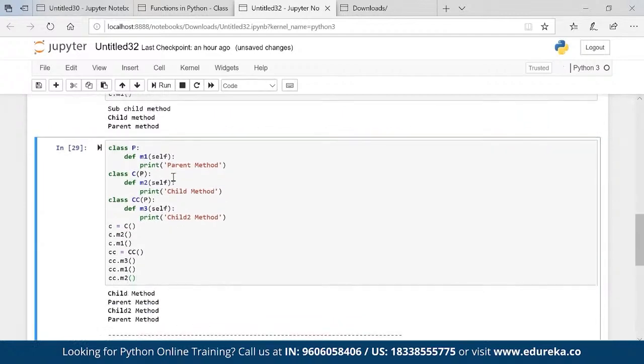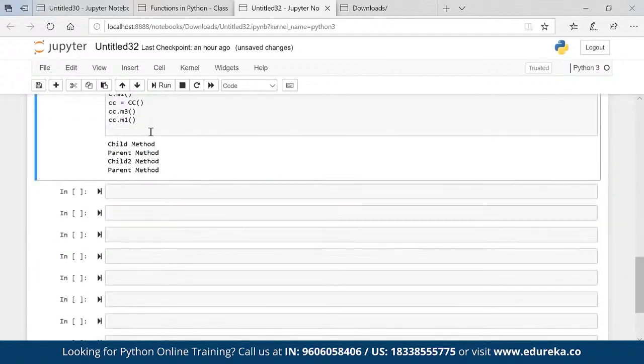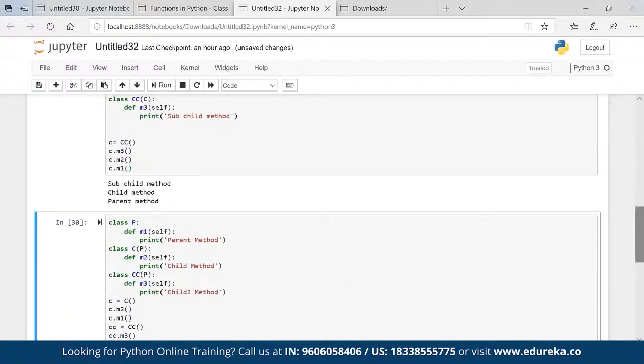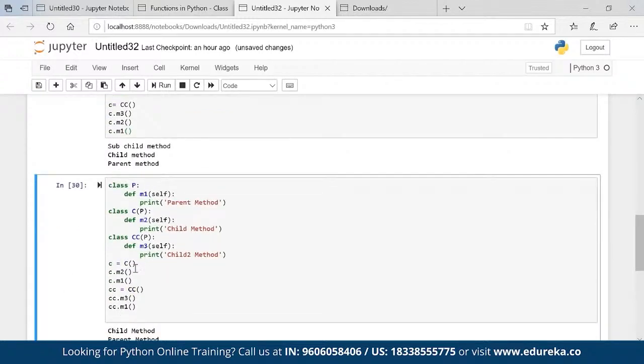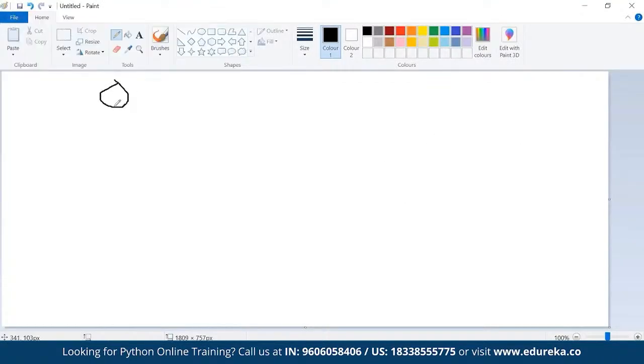You can see it's not there. Okay. So what is the difference between multi-level and hierarchical inheritance? This is what I have: parent giving property to both the childs. So it's hierarchical.